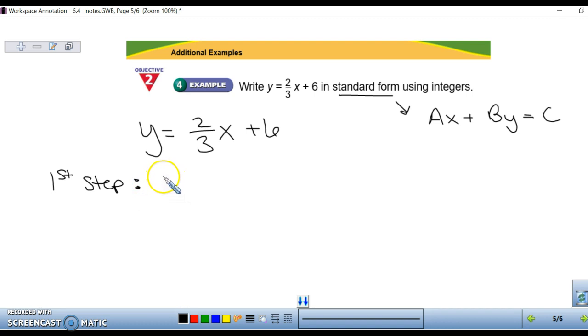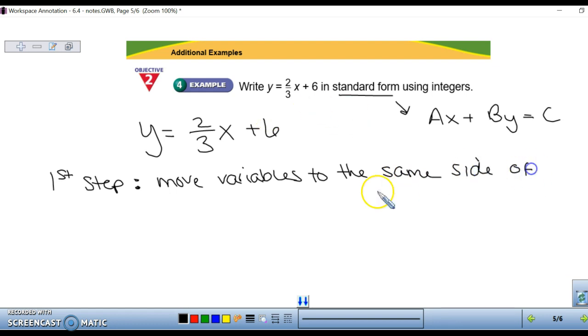So we're going to move our letters, or our variables, to the same side of the equal sign. So let's do that first.